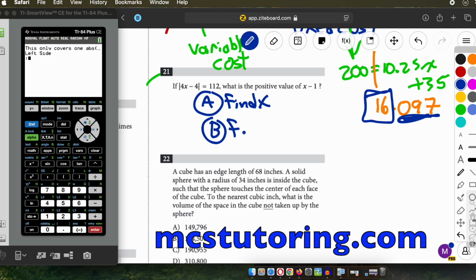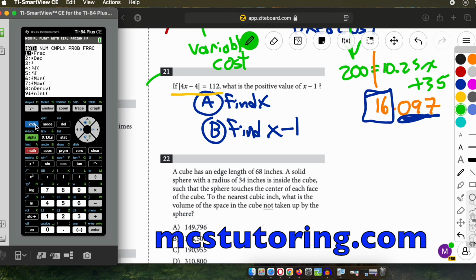Okay, so for this, I'm going to underline the first thing I'm going to do: that absolute value of 4x minus 4. To get absolute value here, it's not too bad. You're going to press Math, scroll to the right for number, and then ABS, absolute value. I know you're used to seeing these bars, but ABS on the calculator is how we set up absolute value. So it's going to be 4x minus 4. Make sure you close that. So that's absolute value of 4x minus 4 on the left side. Right side is that 112.